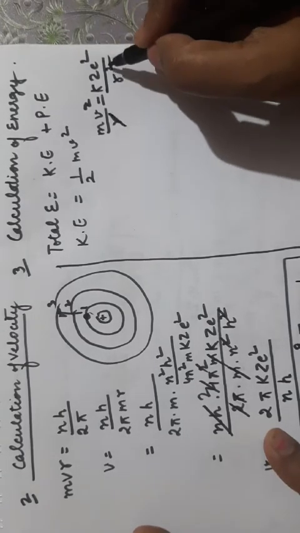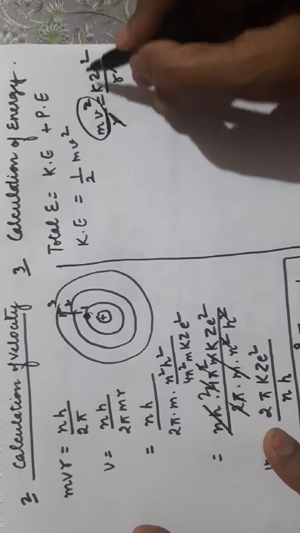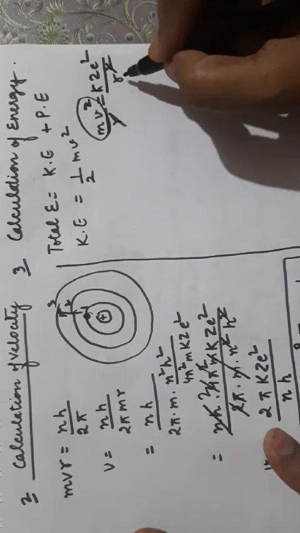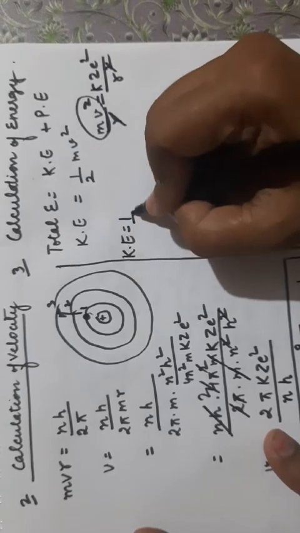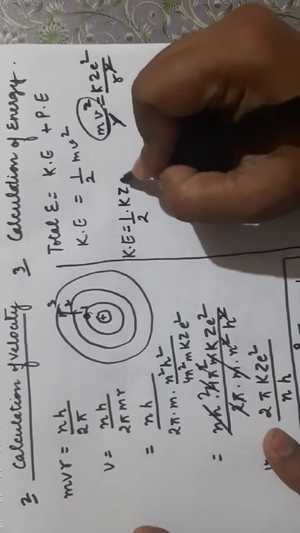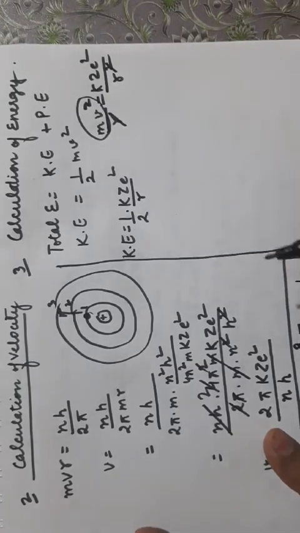So r will get cancelled by r. So in place of this mv square, we can write kZe square upon r. So kinetic energy becomes half kZe square upon r. So this is the formula for kinetic energy.